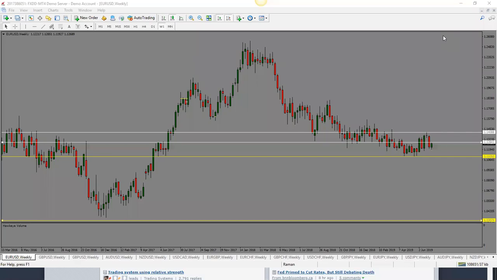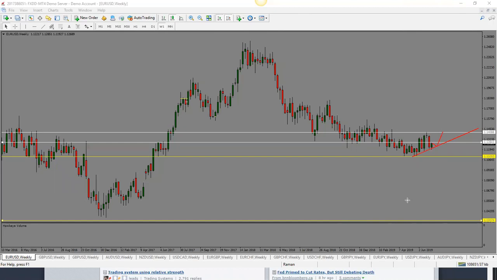From the technical perspective, though, this looks more like a pullback for a further move down. So that will be the first thing I would look out for. If price stays below 1.1280 or 1300, then I'm looking for a drop. Now, what can happen here is that price could just hold this and then do one of these and go higher instead.